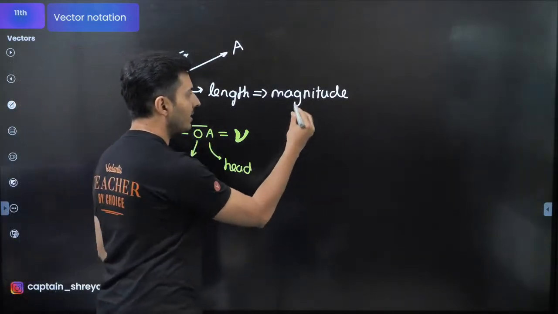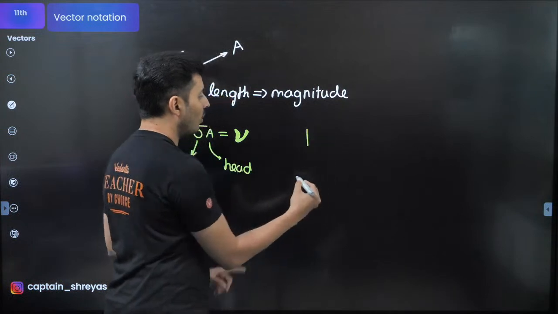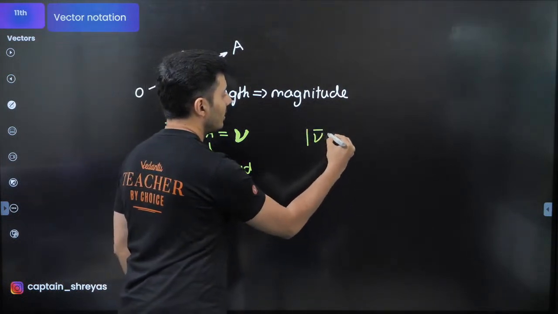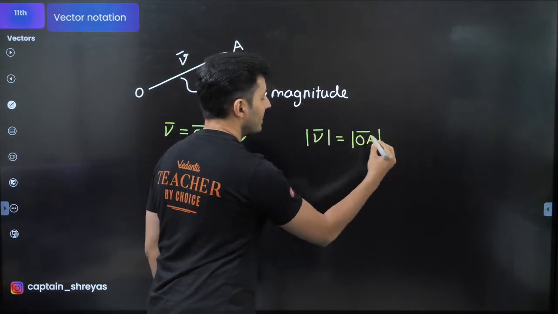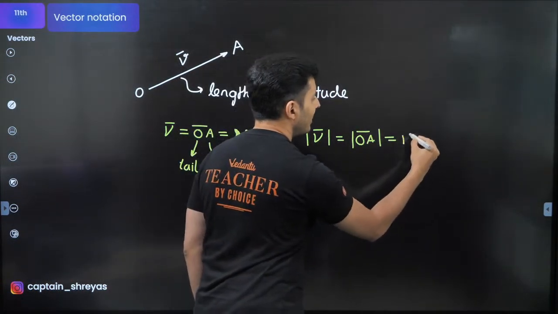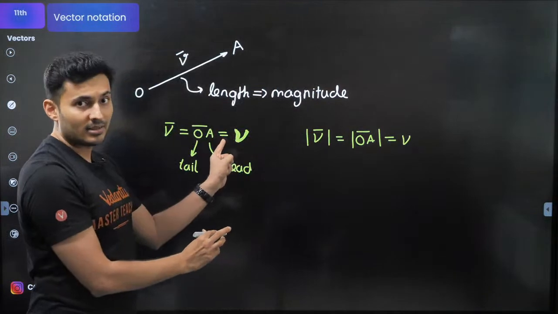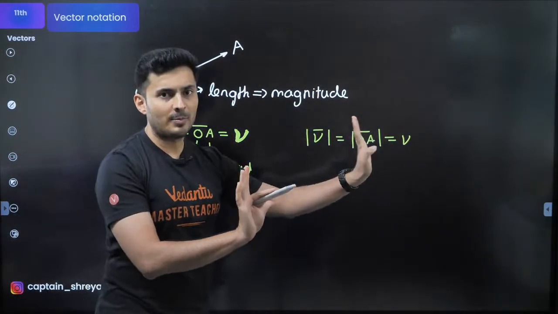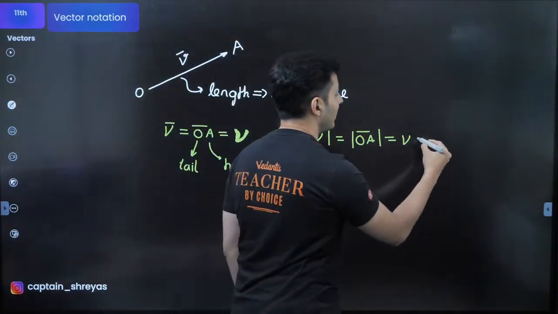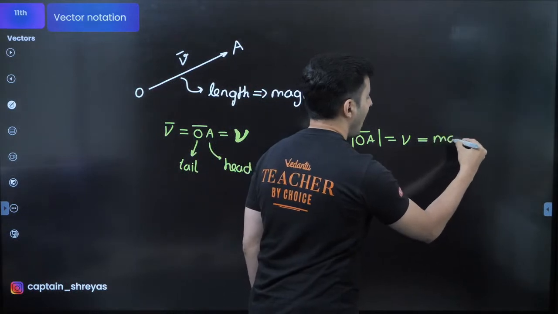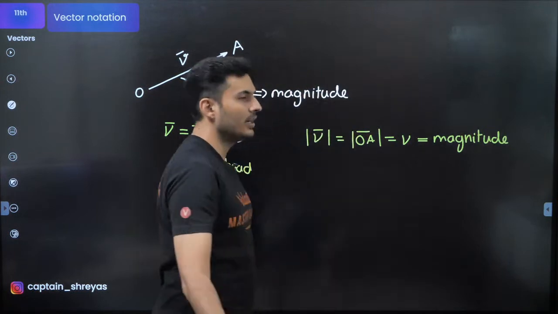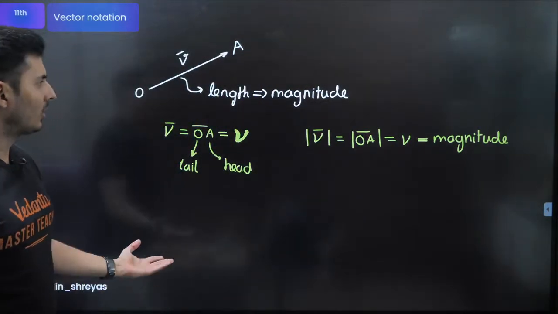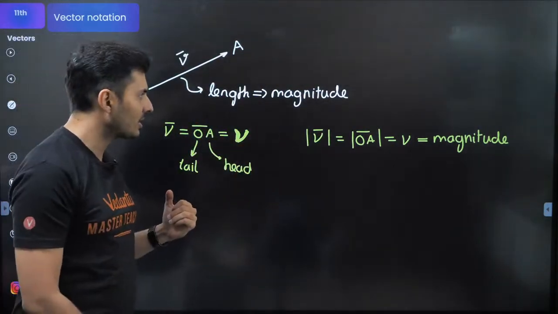You can also write the magnitude by putting the modulus symbol. So if I put modulus like this, or OA vector modulus, or you can just put V without bold. This is bold letters, this is just plain font. Then it represents the magnitude, or the length, of the vector quantity. This is something which everybody knows.